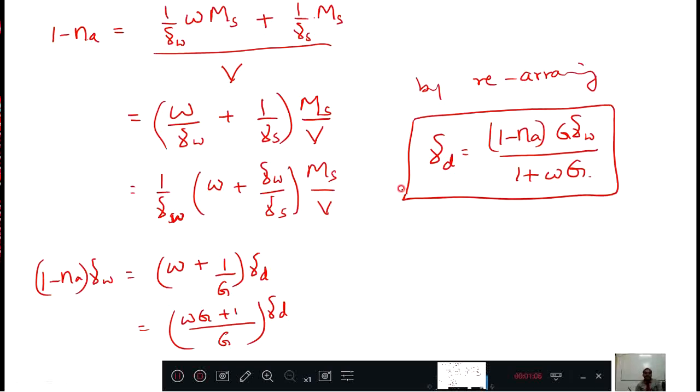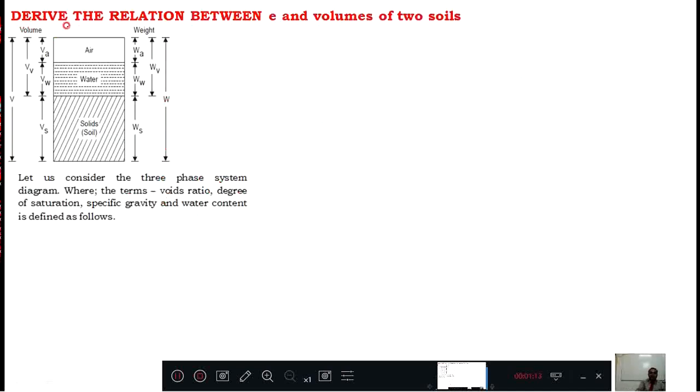Right? Very interesting equation. Now we'll go ahead. We have this equation. Derive the relation between E and volumes for two soils, two different places' soils. Let us consider this as soil 1, and the same soil is transferred from here to here. This diagram is not required. Okay. Same soil is transferred from here to here.